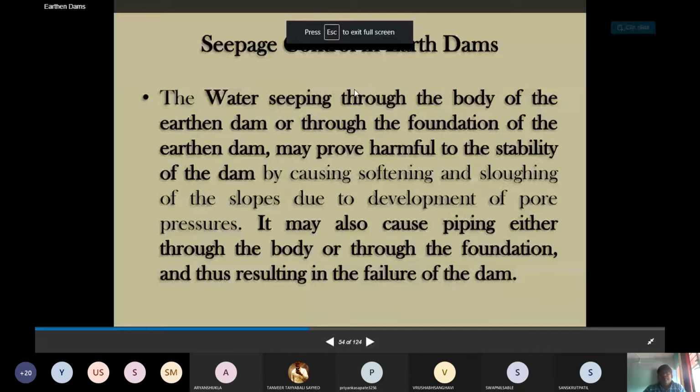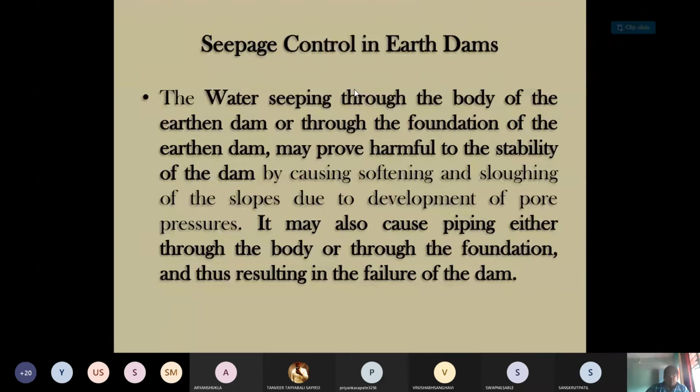So the seepage control in the earthen dam is the topic we want to discuss today. You need to consider the foundation part as well as the superstructure of this earthen dam, and how seepage is to be controlled. The water seeping through the body of the earthen dam or through the foundation may prove harmful for the stability.